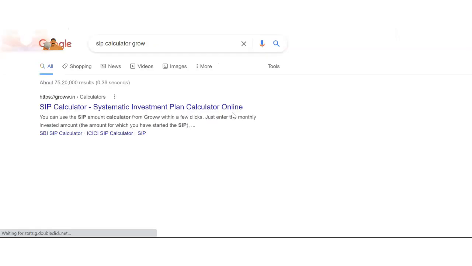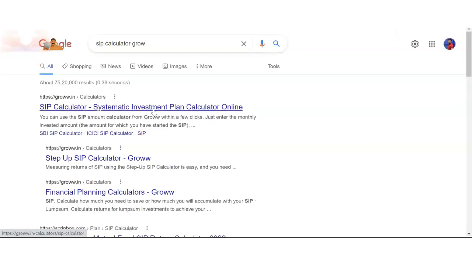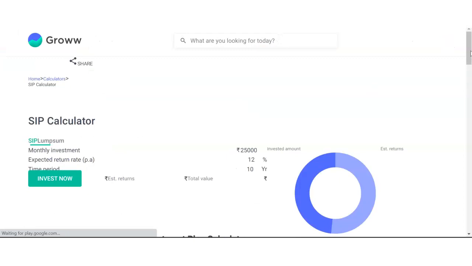Why I want to show it on Groww is, if I search for a SIP calculator, mostly Groww will come. Okay, let's see if it comes or not. I have used Groww before for this calculator plan. So if I open this, let it open. My internet is a bit slow here. So this is what it shows.